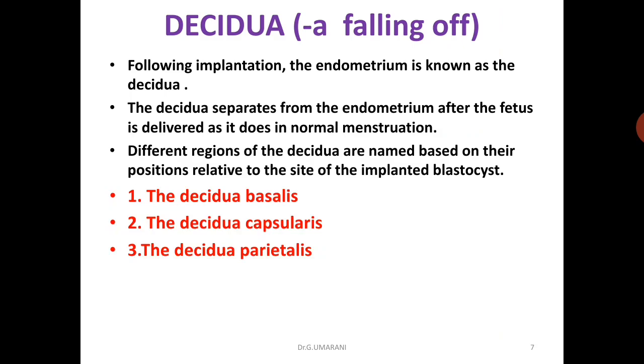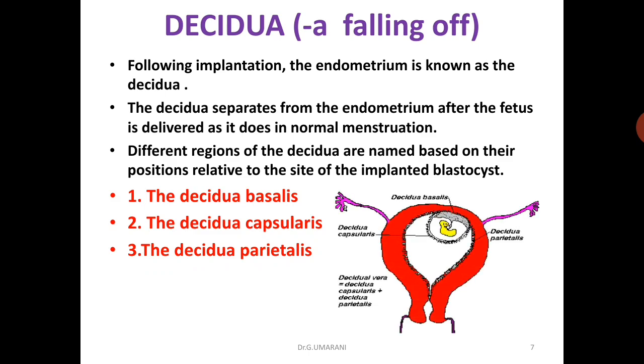So let's discuss the decidua. Following implantation, the endometrium is known as the decidua. The decidua separates from the uterus after the fetus is delivered. Different regions of the decidua are named based on their position relative to the site of the implanted blastocyst. There are three types of decidua: decidua basalis, decidua capsularis, and decidua parietalis.